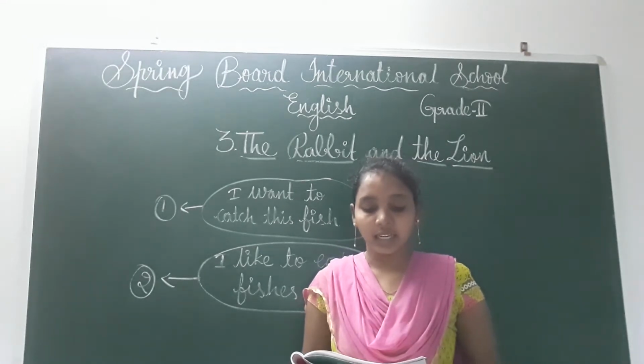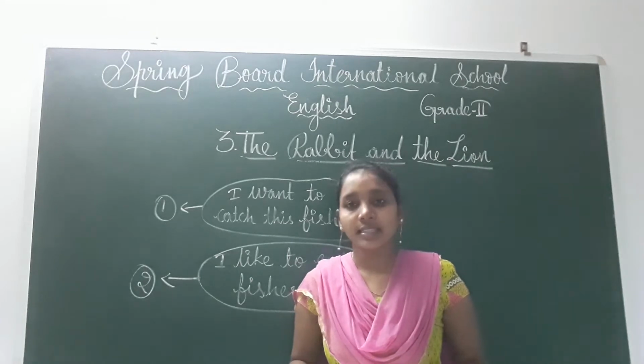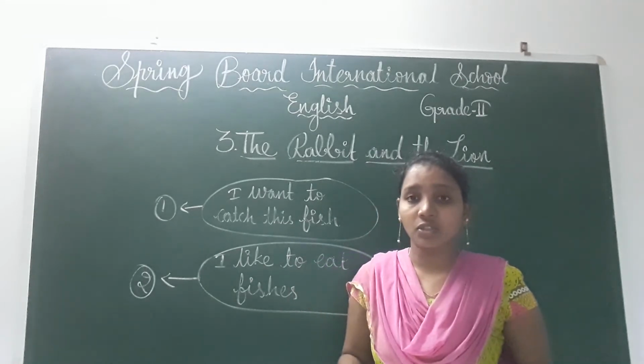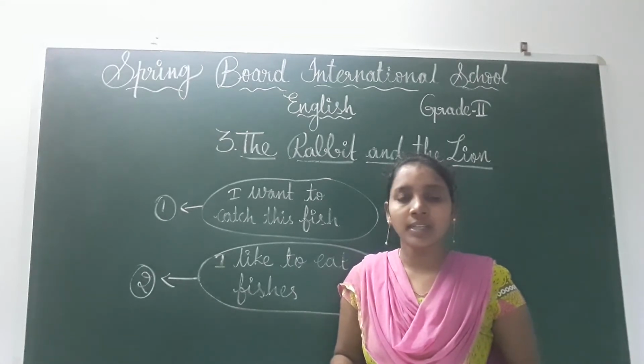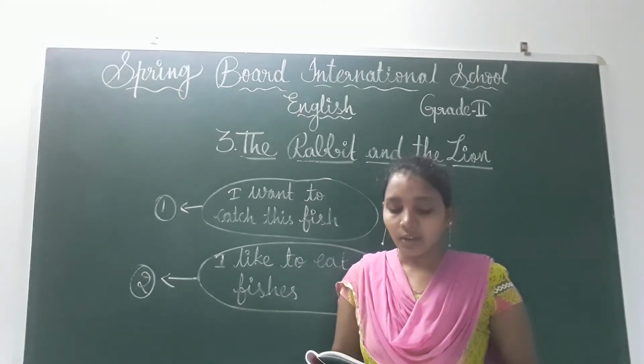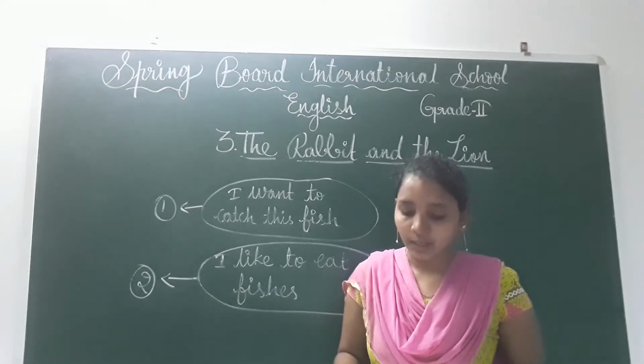There lived in a jungle many animals. Okay, there is a jungle. Jungle means forest, children. There only animals will live. No human beings will go to the jungle. Okay, there is a jungle and so many animals are living there.